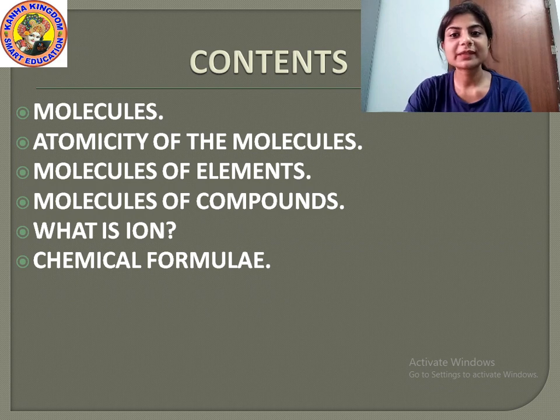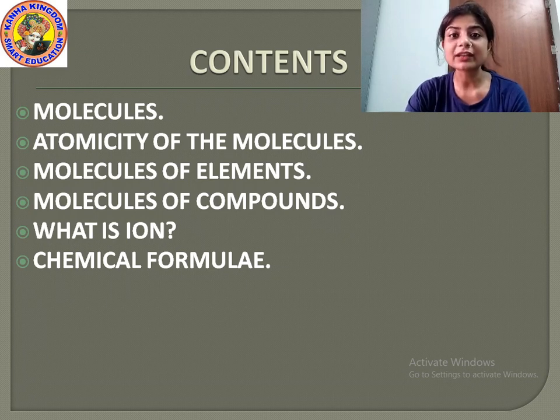So students, what will we study today? We will study about the molecules, the atomicity of the molecule, then molecules of elements and molecules of compounds. Then what is an ion? I have already explained the ions in the previous class.